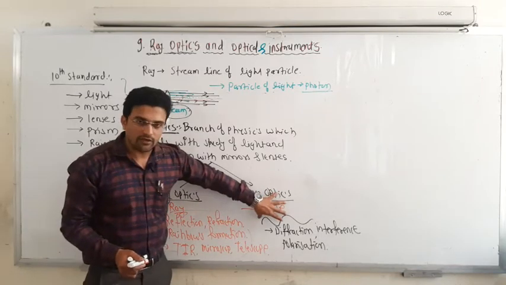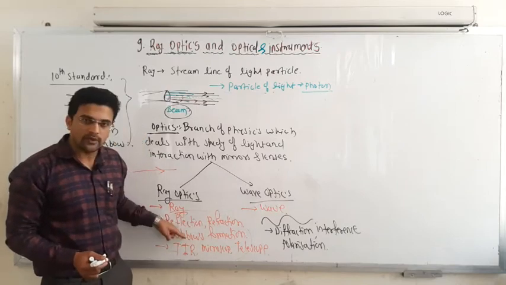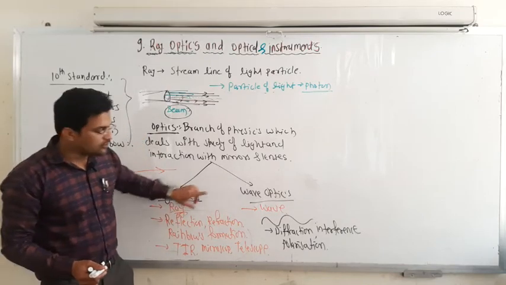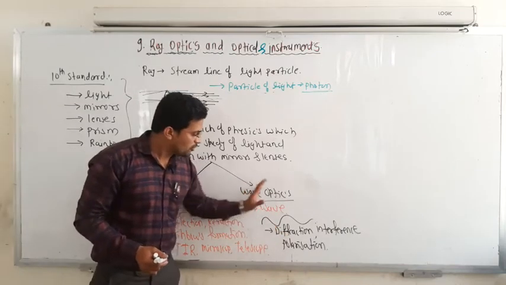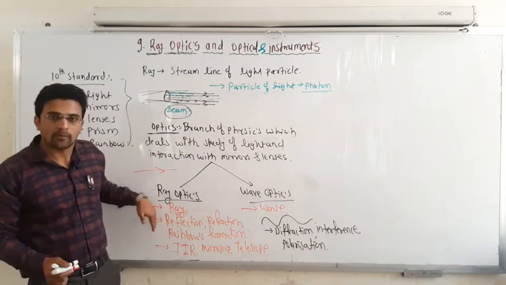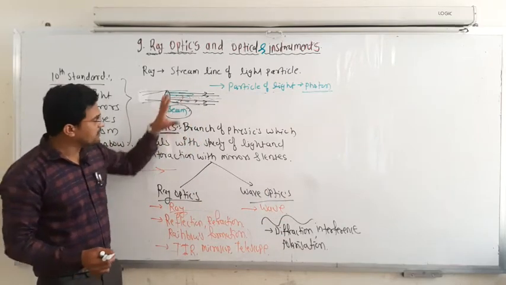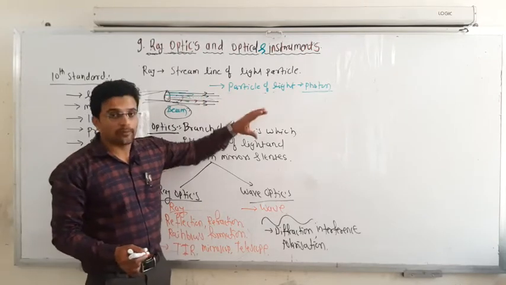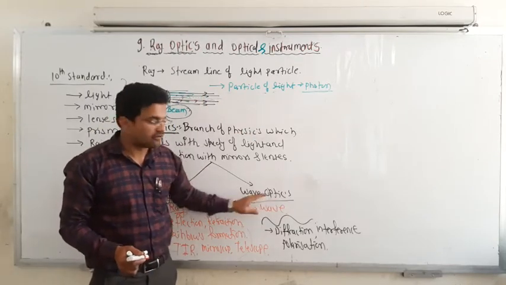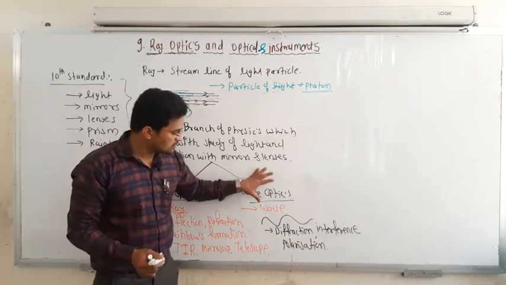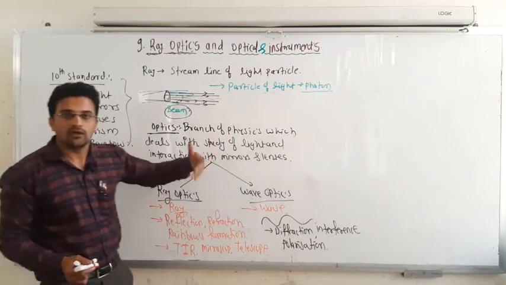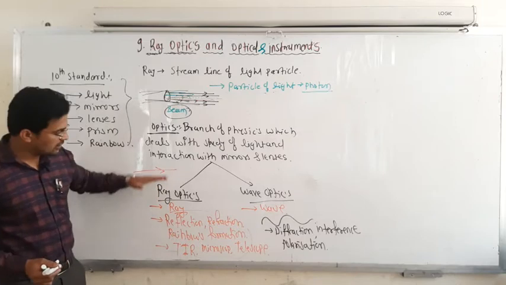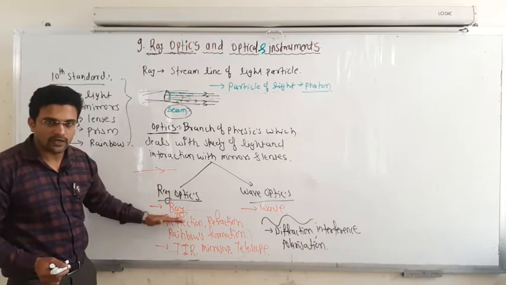By considering the wave, you cannot explain all these phenomena, and by considering the ray, you cannot explain this. So the wave property is different and the ray property is different. In this topic we are focusing on these phenomena, and the 10th topic deals with the wave optics, or wave nature of light. So these phenomena we are going to learn in the next topic. In this topic we are going to concentrate on these phenomena.